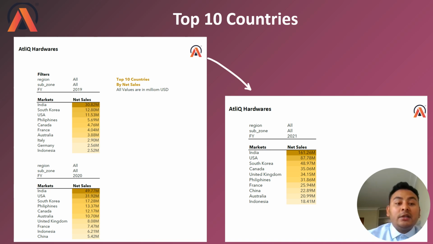In 2019, the second place is South Korea with 12.80 million, but that changed in 2020, and the second place was snatched by USA with 31.92 million net sales. And luckily enough, USA has secured that place in 2021. So these are the insights that you can get from this top 10 countries report.